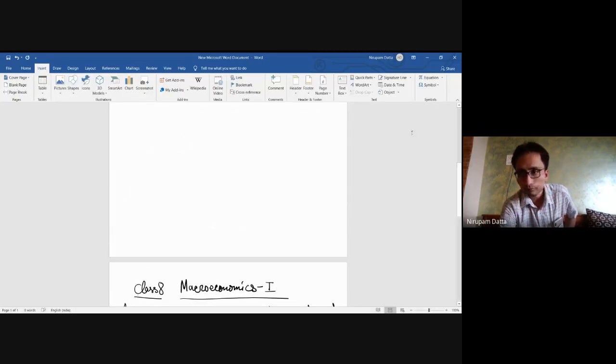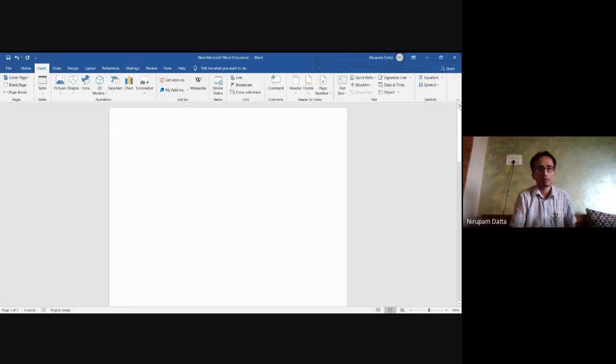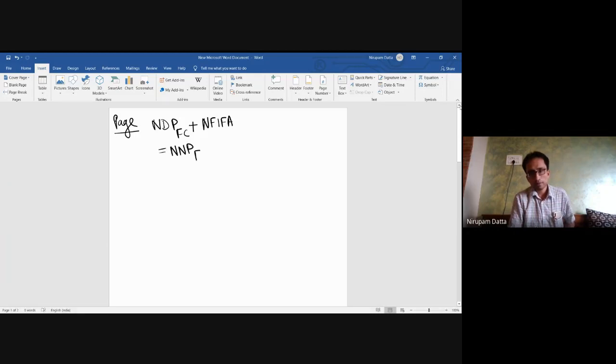Next. Now to NDP, net domestic product at factor cost, you have to add net factor income from abroad. That will give me net national product at factor cost.